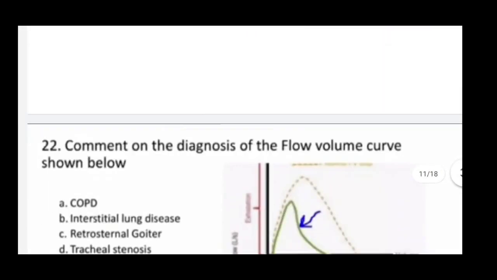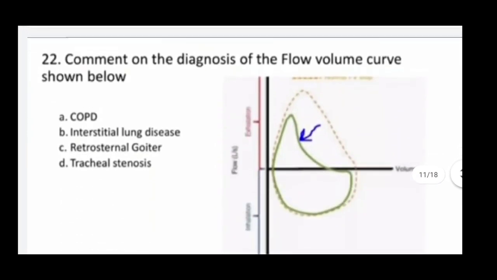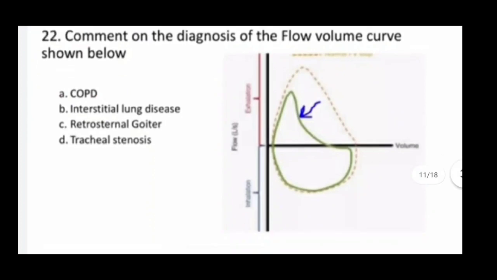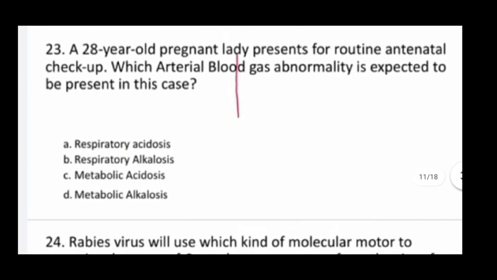Next one, comment on the diagnosis of the flow volume curve shown. So this is COPD. Correct answer here COPD. Next one, a 28-year-old pregnant lady presents for routine antenatal checkup. Which arterial blood gas abnormality is expected to be present in this case? So here correct answer is B, respiratory alkalosis.